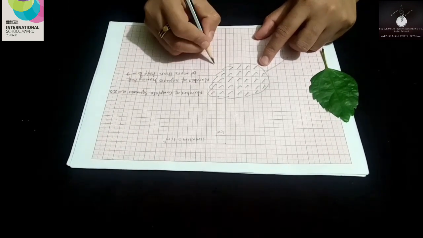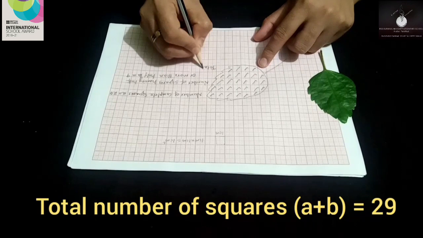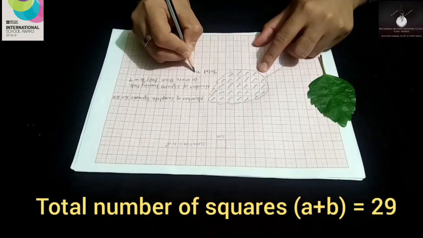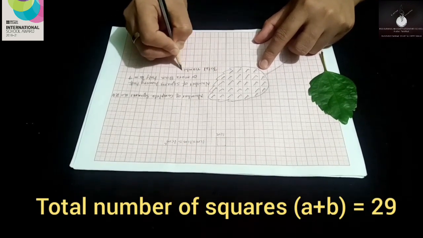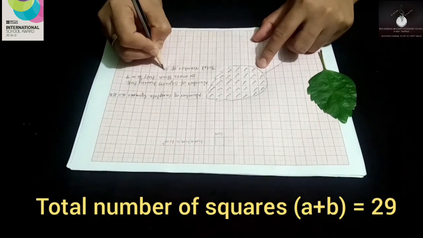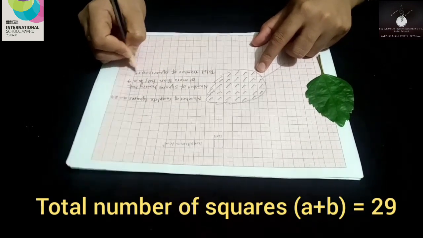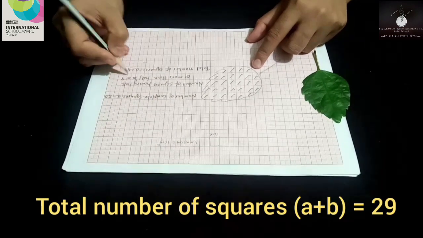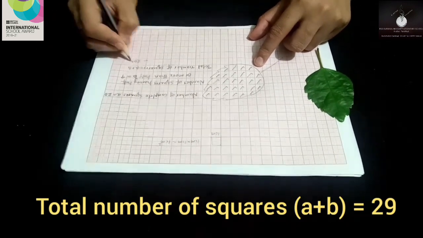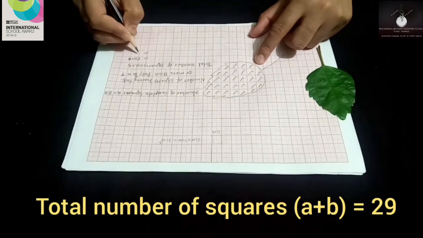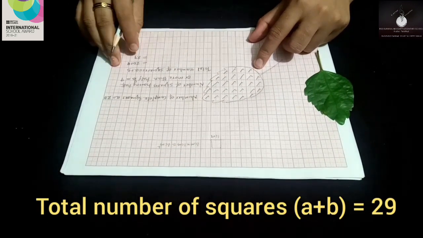Now, what is the total number of squares? That is equal to A plus B. 20 plus 9. So total 29 squares.